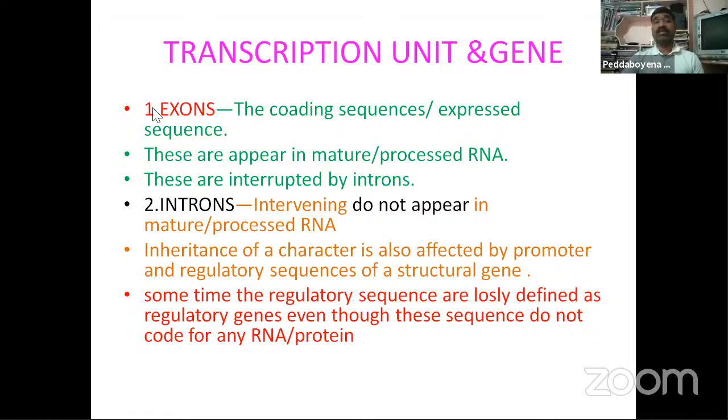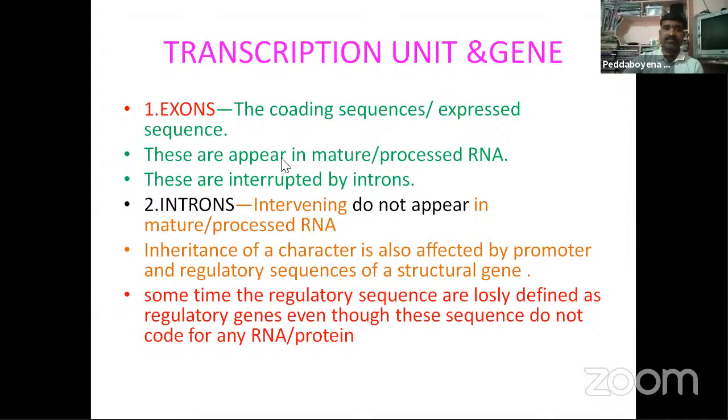Next, exons. What is the meaning of exons? Exons are the coding, expressed sequences. Remember it: the expressed sequences are called exons. These appear in mature processed RNA. These are interrupted by introns.